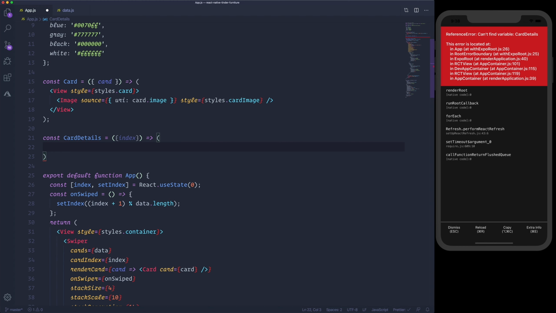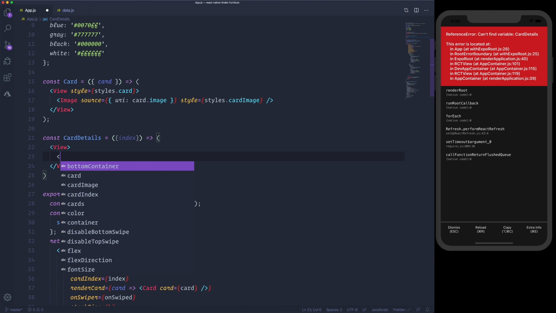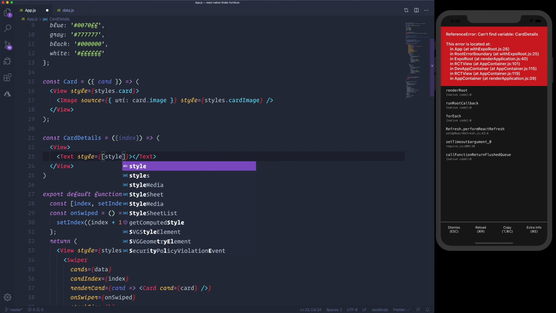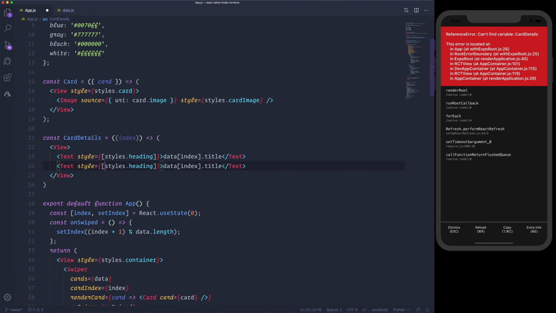It receives the index, and it's gonna return a view, and inside this view we would like to display the text for the title. So styles.heading, the value of this is gonna be data by the index and then the title, and we'll also have the price and styles.price.